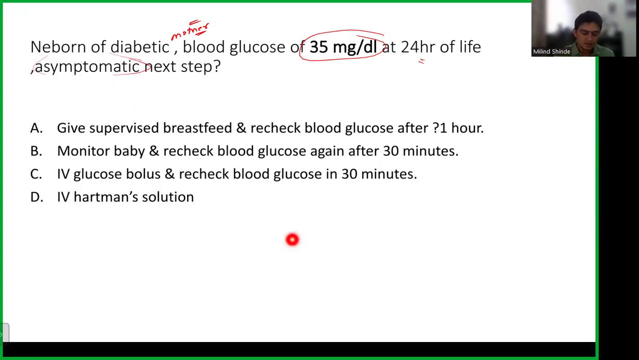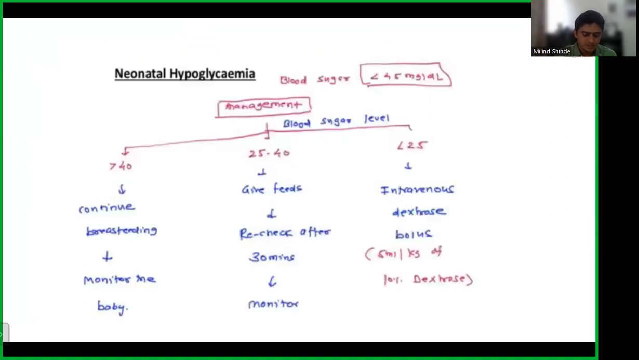Okay. So the options are: first, give supervised breastfeed and recheck blood glucose after some time. Some of the students say it was 30 minutes, some say 1 hour. Second option was monitor baby, don't do anything, just recheck the sugar after 30 minutes. Third option was just give IV glucose, the sugar is too low, and recheck blood glucose in 30 minutes. And the last is IV heart pump solution. So to reach the answer for this question, we should go to the chart that we discussed in the class.